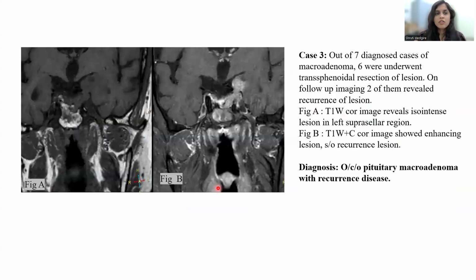Next case is, out of 7 diagnosed cases of microadenoma, 6 underwent the transfemoral resection of the lesion. On follow-up imaging, 2 of them revealed the recurrence of lesion. T1 isointense lesion is seen in left suprasellar region, which shows homogeneous enhancement after the contrast administration. The diagnosis of recurrence disease was made.